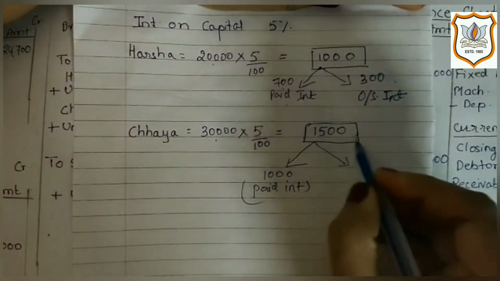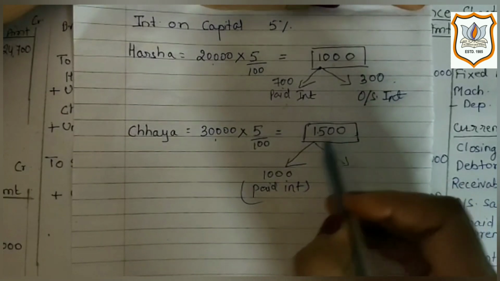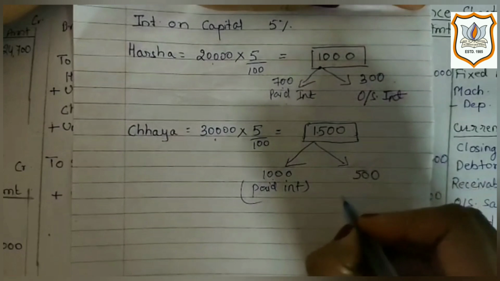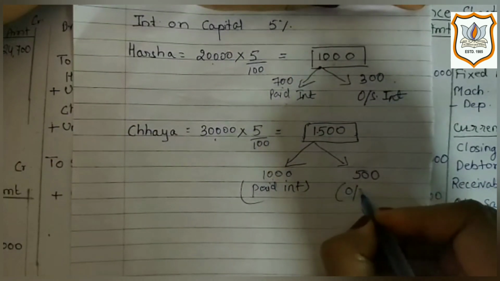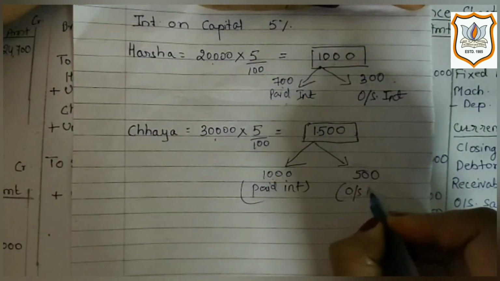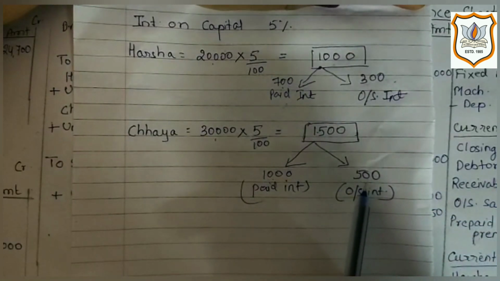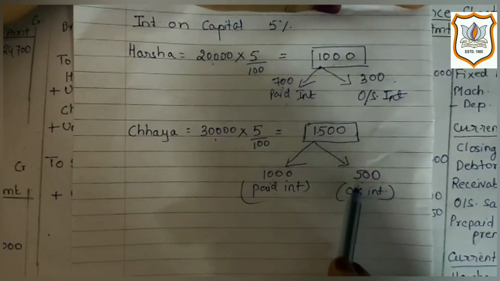That means the remaining 1,500 minus 1,000, that means 500, is outstanding interest, which is yet to be paid. So here two effects will be given for rupees 500.